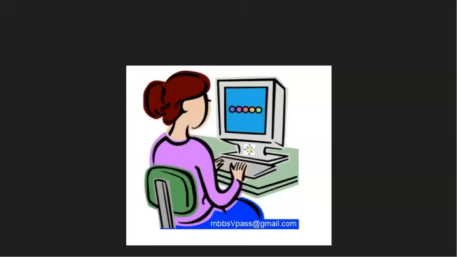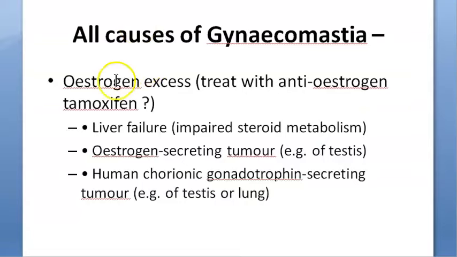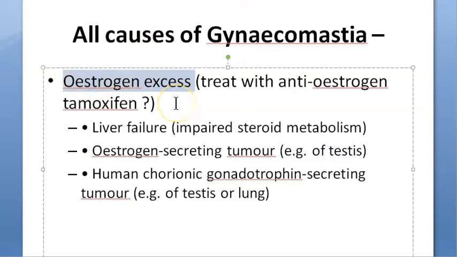So far, did you understand all the causes? Main cause they have blamed is estrogen. Why can it be more? In physiological causes we have seen. Then we have seen drug induced. Then we looked at androgen insensitivity. Now we will look at estrogen excess. Again, it makes sense. Estrogen is more. Why is it more? Some of these people have liver failure. So what is happening? Steroid metabolism is impaired. So basically, see, androgens are converted into testosterone, estrogen, everything. So there is some problem in this entire conversion.